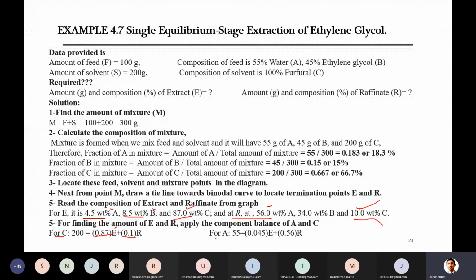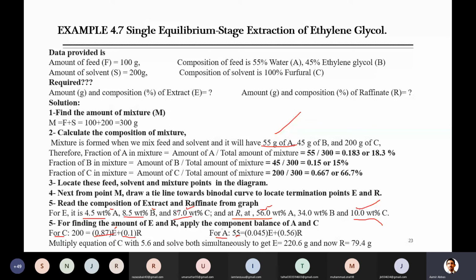We can also apply the balance on A or B. A was water, and water was initially 55 gram at the inlet, and then it is distributed between extract and raffinate as per this composition, 4.8% here and 56% in this case. So just solve these two equations simultaneously, and you will get the value of extract and raffinate.